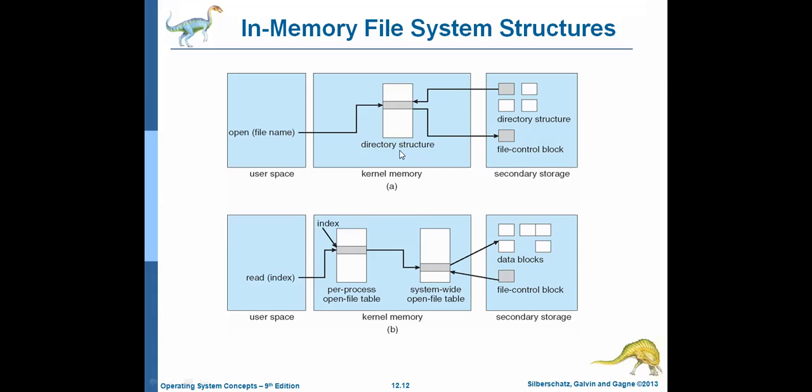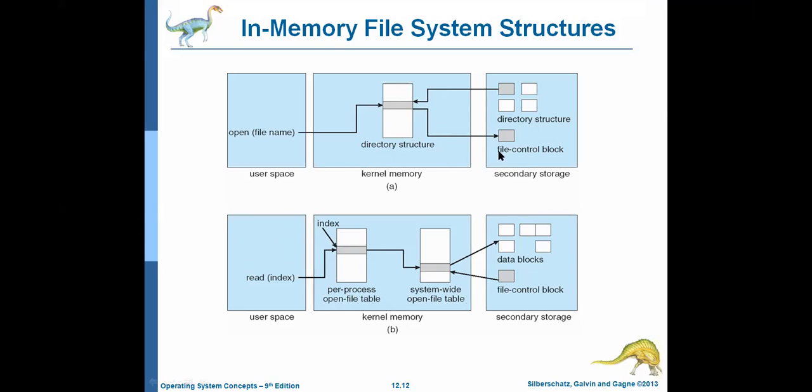There is a directory structure. What is it for? It is the in-memory directory structure, which has the information about recently accessed directories. If the file is found here, it is okay. If the file is not found here, the OS will check whether the file is available in the directory structure or not.